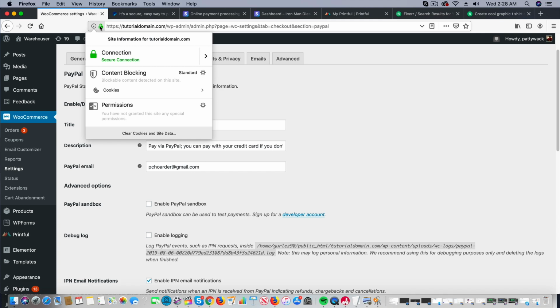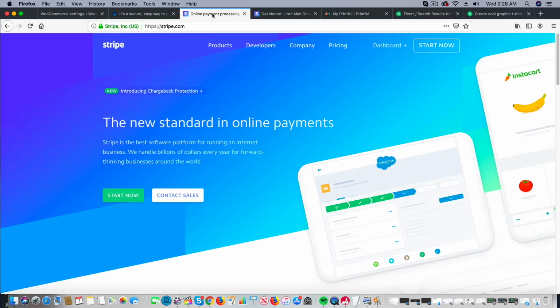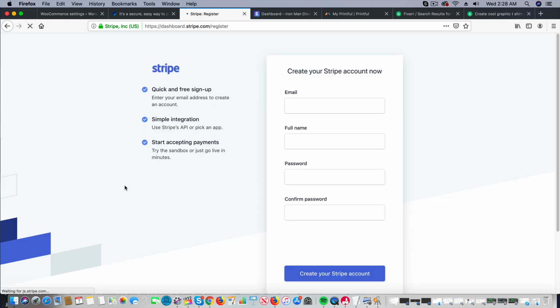And since you have the SSL certificates, you qualify for Stripe. So you might as well use it. So once you sign up right here you'll go to Start Now. And it's going to ask you a lot of questions, it's the startup process, guys. It's going to ask for your email, your full name, and your platform, etc. Just say that you're using WordPress, WooCommerce. Go through the process of making a Stripe account.